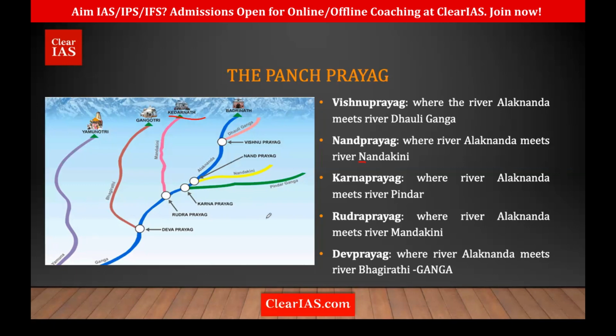Clear? Don't forget these names, and don't get confused. After that, from Yamunotri, there is Yamuna arising. And I told you where they are meeting? Yamuna and Ganga are meeting at Prayag, Allahabad or Prayagraj. Clear? So these are the prayags you must know.